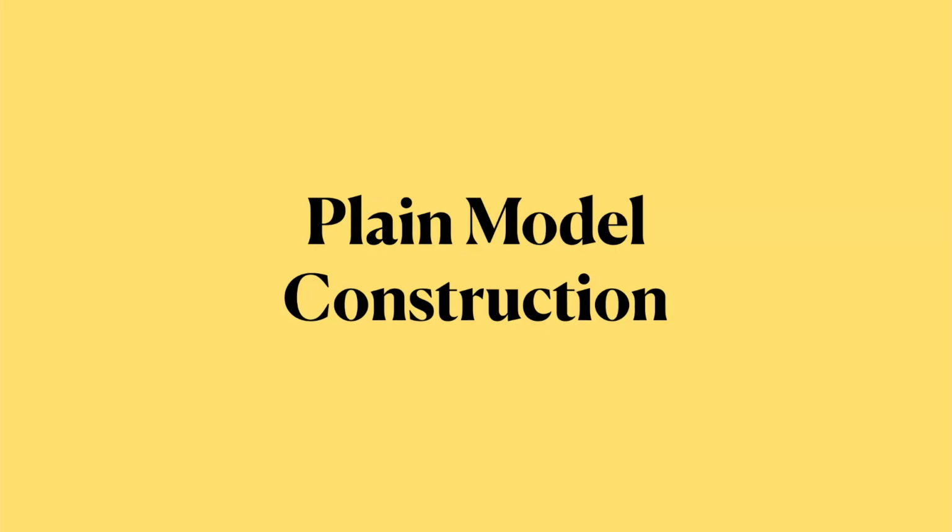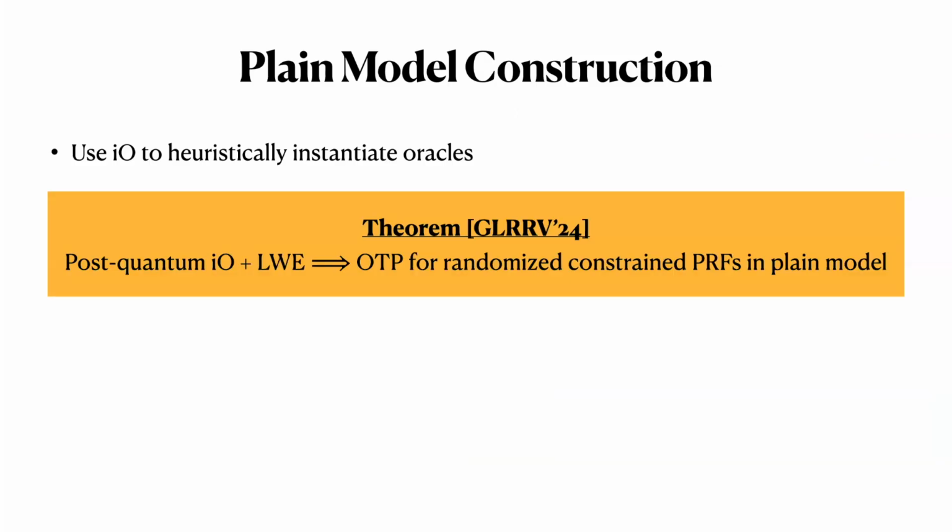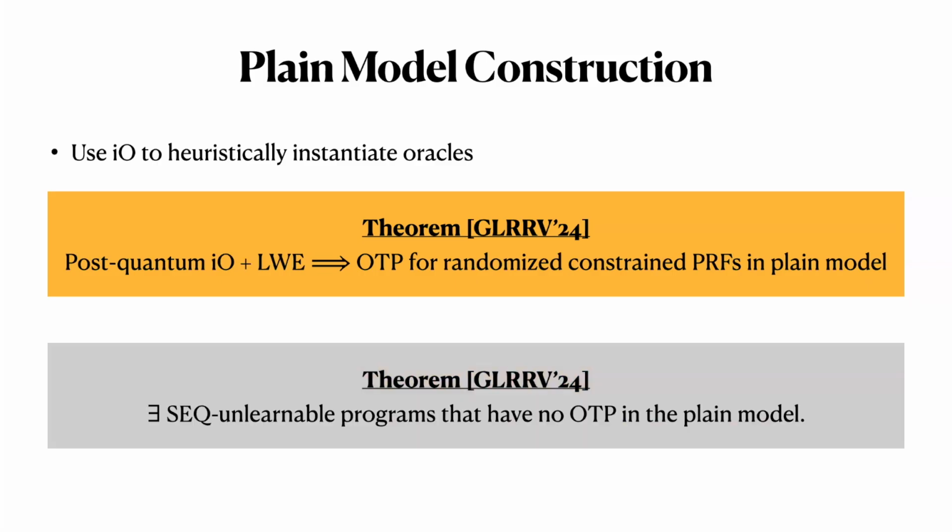Next, I will just briefly touch on our plane model construction. The construction that we saw earlier assumes a classical oracle. We will instantiate the classical oracle using iO. And we show that assuming post-quantum secure iO and LWE, we can construct a one-time program for randomized constrained PRFs. We also give an impossibility result that says that there exists an SEQ unlearnable program that has no secure one-time program in the plane model. So it suggests that the plane model and the classical oracle model are meaningfully different.